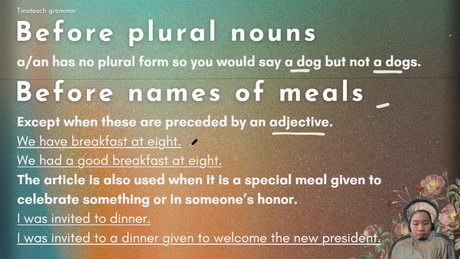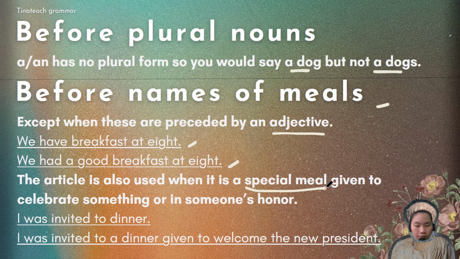For example, we have breakfast at 8. No need for a or an, but we had a good breakfast at 8. Now that's different, okay?